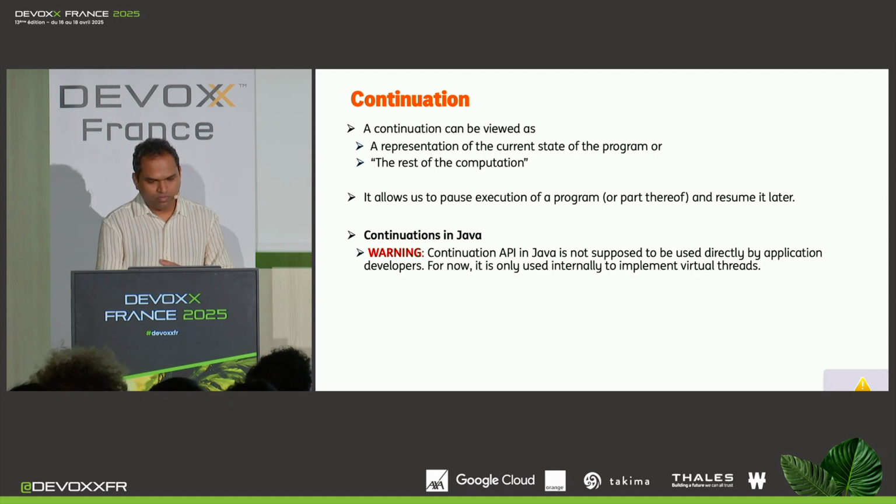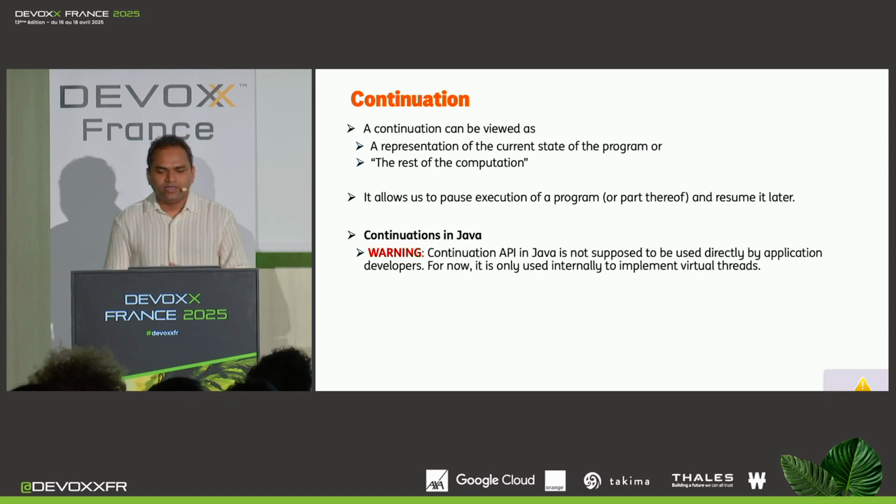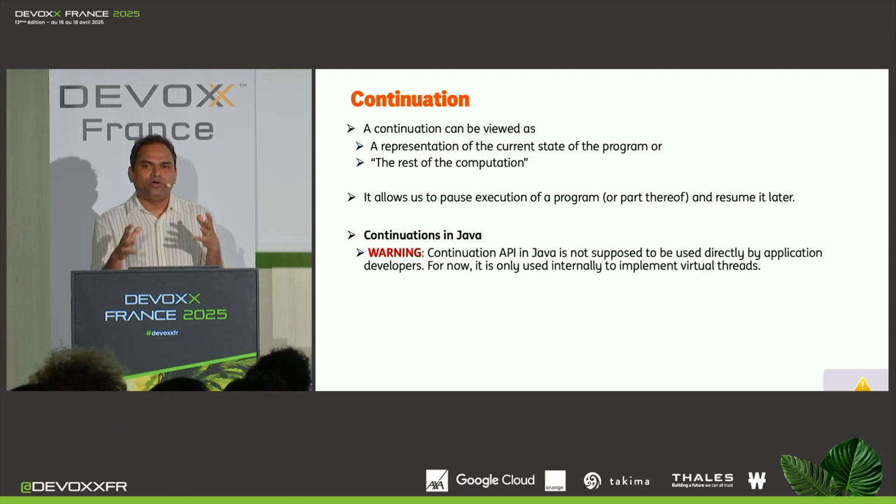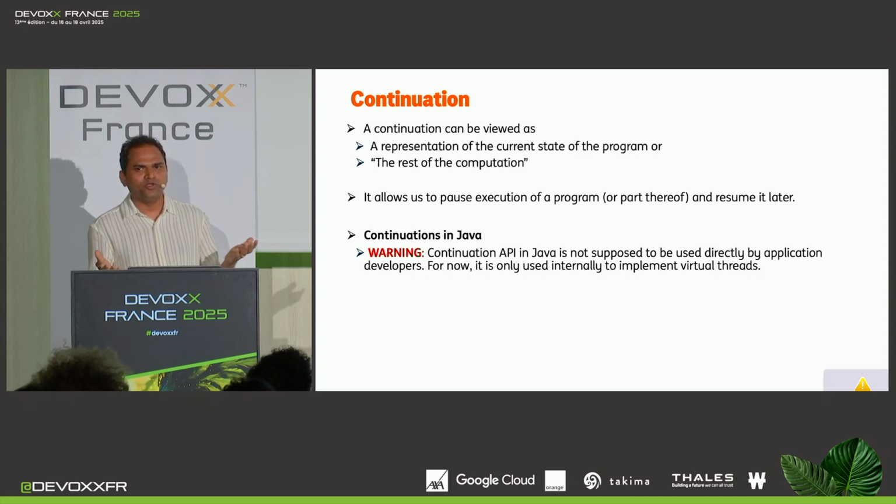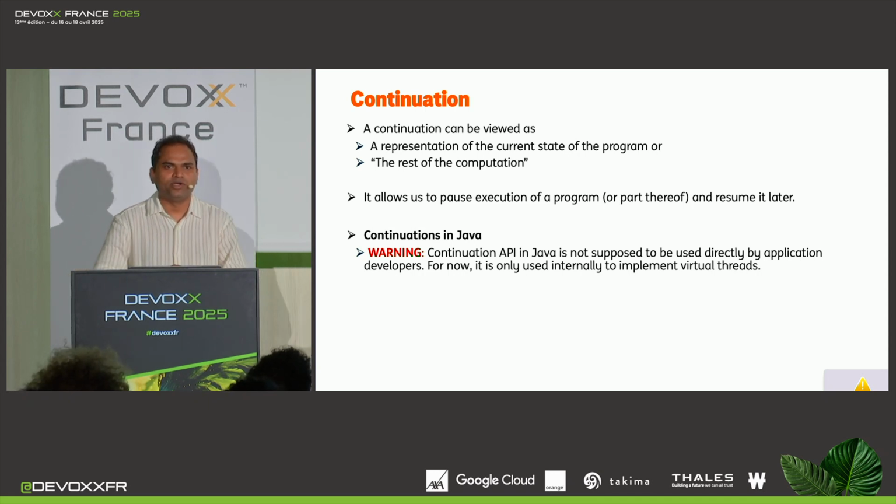But before that, I want to highlight something. And it is that the continuation API in Java is right now only used internally. So it is not supposed to be used by application developers. For now, it is only used internally and only used to implement virtual threads. But then you might ask, why are we discussing it? What is the point in discussing that?